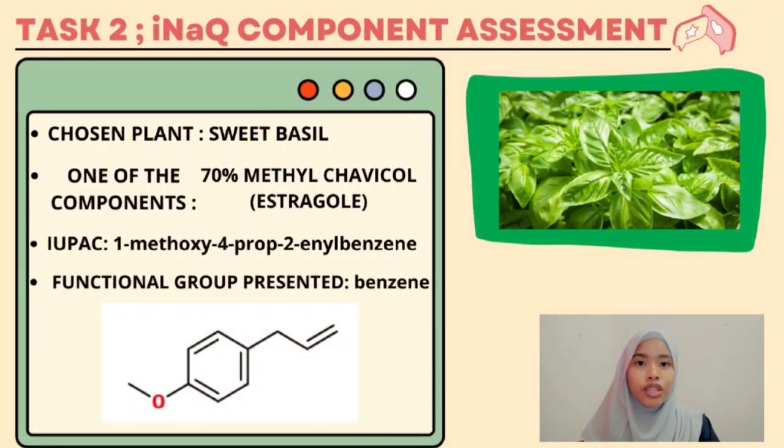Now, we will move to task 2, which is the inorganic component assessment. The plant that we chose is sweet basil. This plant contains one of the components related to our topic, which is methyl chavicol, also known as estragole. Sweet basil is made up of 70% methyl chavicol. The IUPAC name of this compound is 1-methoxy-4-prop-2-enylbenzene, and the functional group present is benzene. Here we attach the structure of the compound.